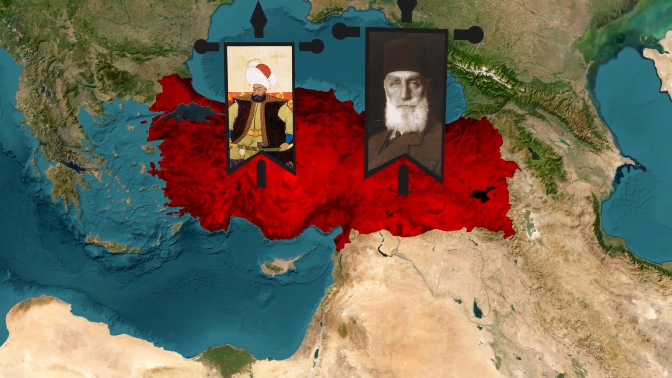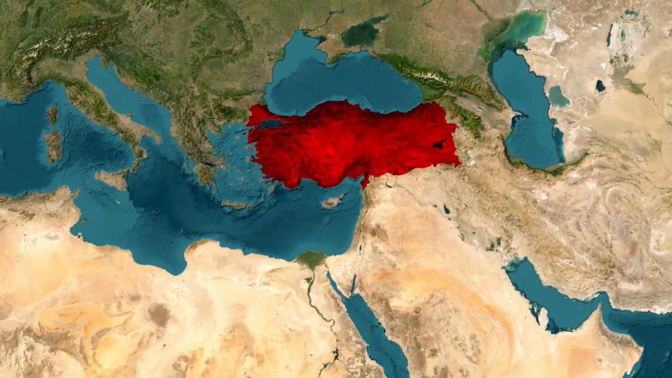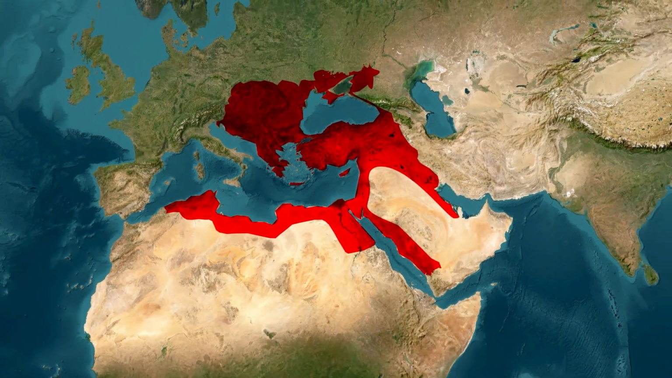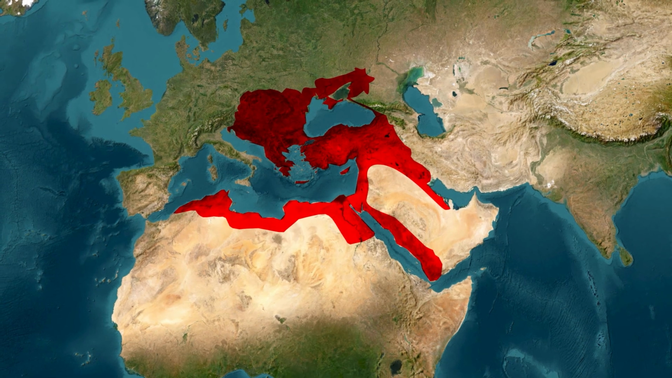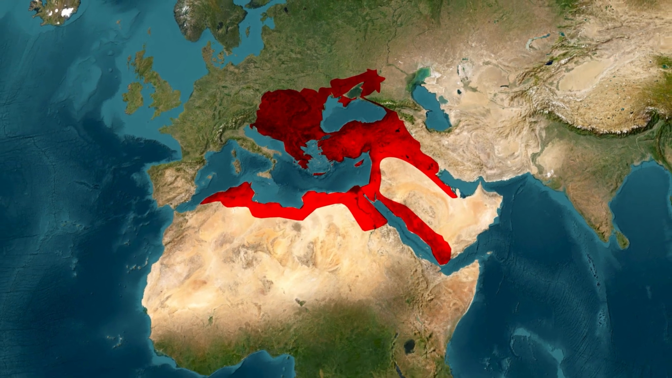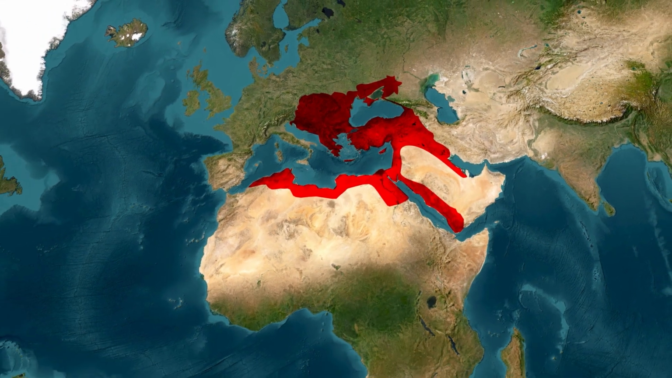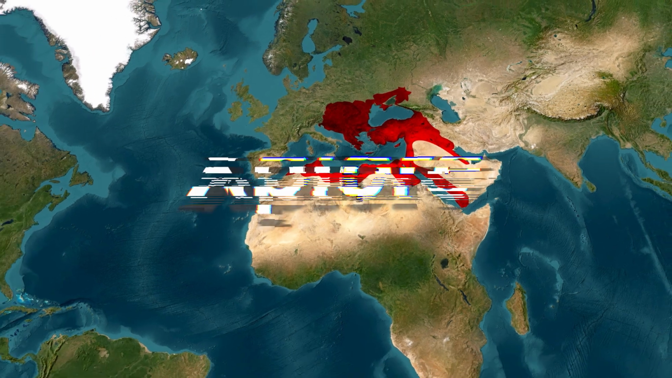At its height, the Ottomans ruled parts of nearly 40 countries across Asia, Africa, and Europe. Though the empire no longer exists, its legacy still echoes through the history, culture, and geography of 3 continents.